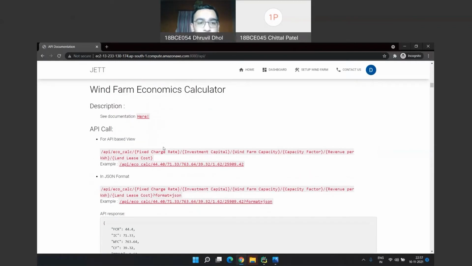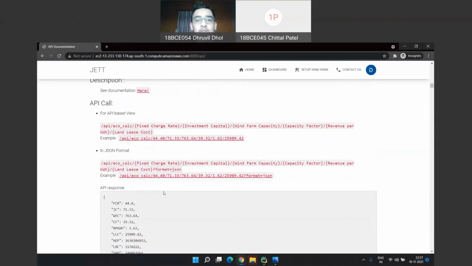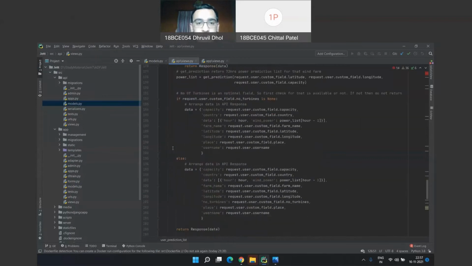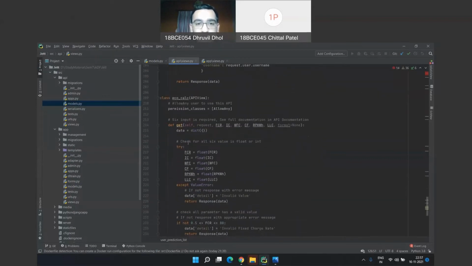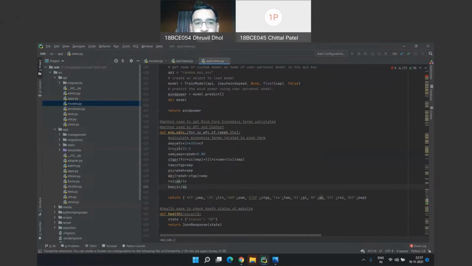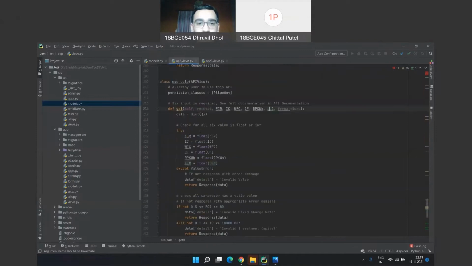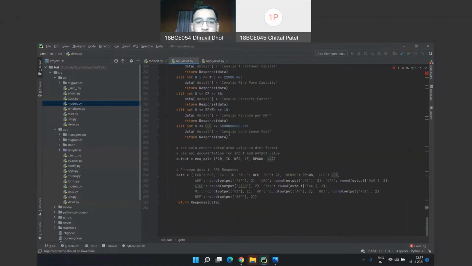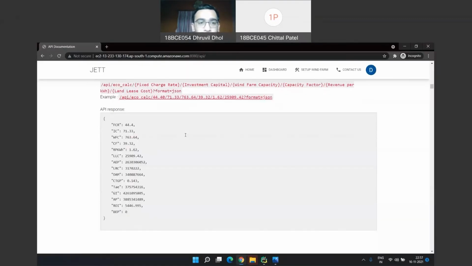This API call is for the wind farm economics calculator, in which the user has to provide 6 different values, and the user gets 9 different values related to wind farm economics. Here is the function for that API call. Here we get the 6 different values and provide them to the economics calculator function, where we calculate the 9 different values related to the wind farm. Then we check whether all the details are in the valid range or not, and then provide the response.